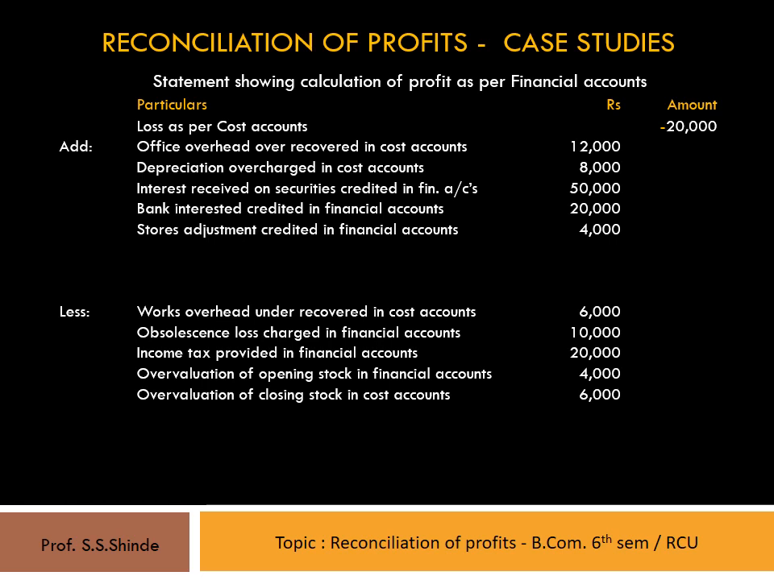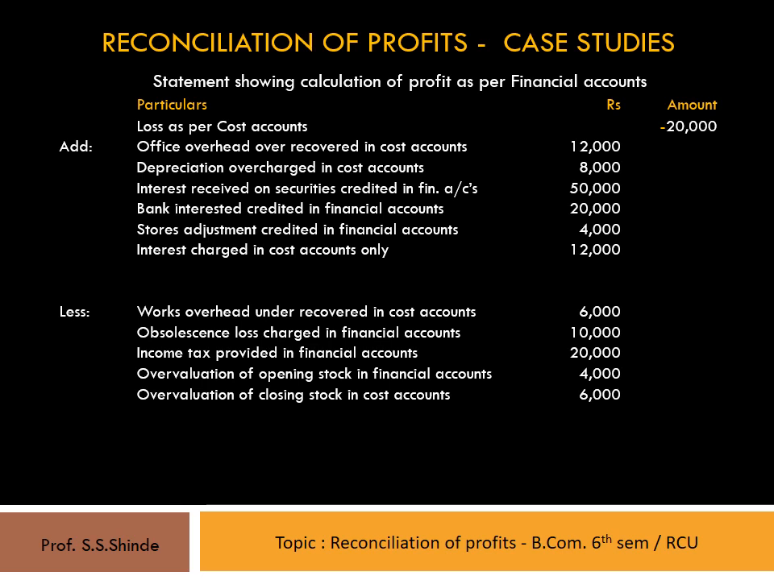The next transaction is about interest charged in cost accounts only, rupees 12,000. This leads to less profit as per cost accounts and more profit as per financial accounts. Therefore, the amount should be added to cost account profits and shown as interest charged in cost accounts only, 12,000 rupees.